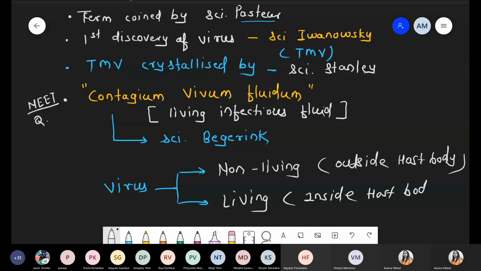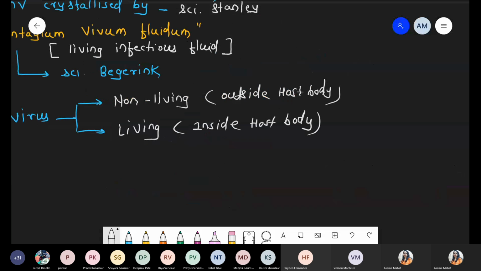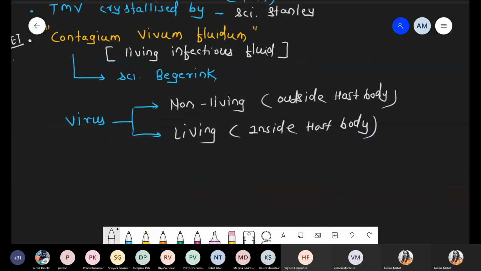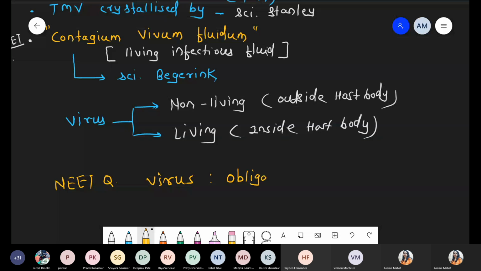So that's why, according to the 5 kingdom classification system, viruses do not have a position, because a virus is not a cell, right? These are the exception case for the cell. And whenever viruses act as living, they require the host, so viruses are also called obligate intracellular parasites. One sentence: viruses are obligate, meaning compulsory. Intra means inside the cell.